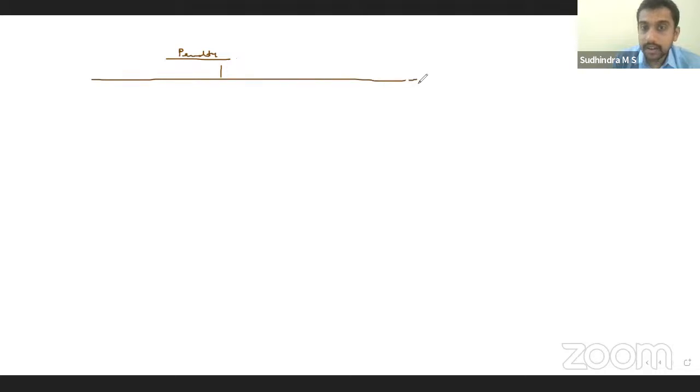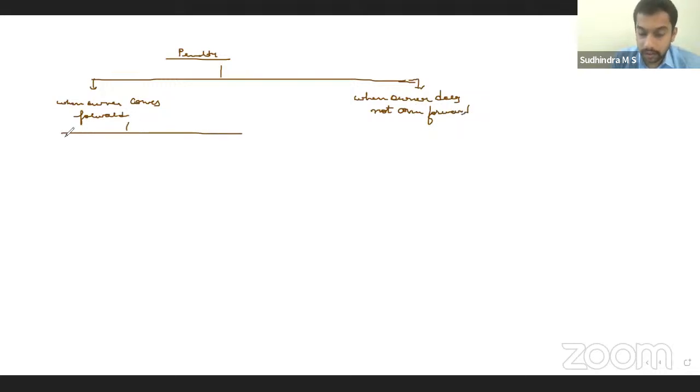We had discussed two different situations when we solved a problem on this: when the owner comes forward to pay the penalty, and when the owner does not come forward to pay the penalty.